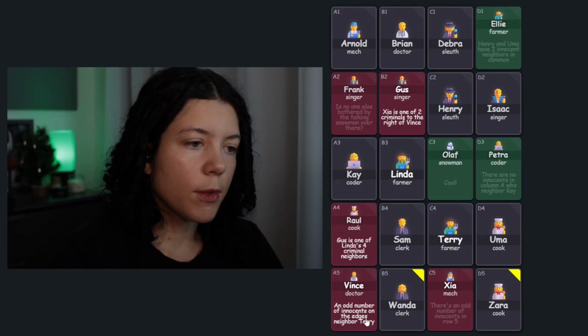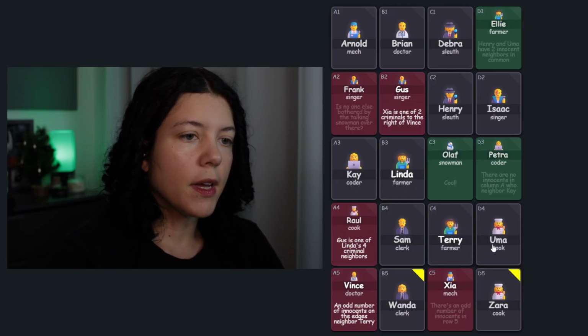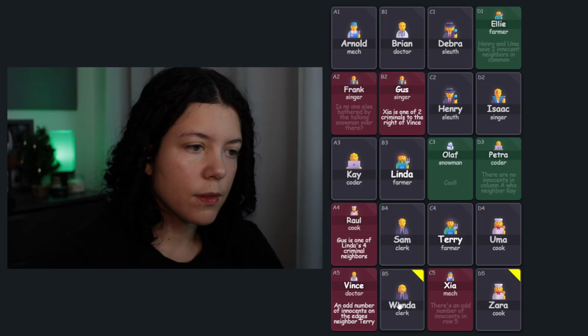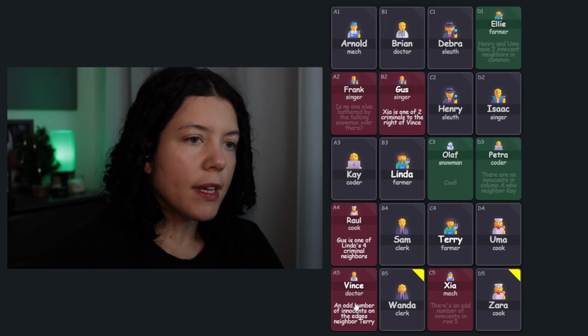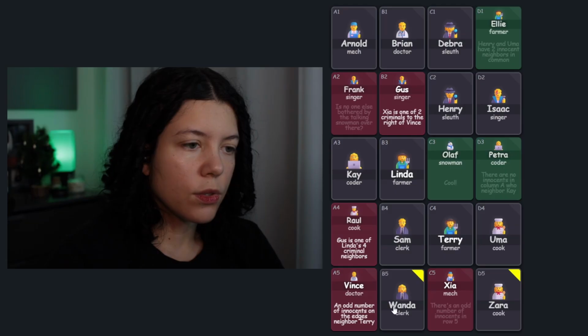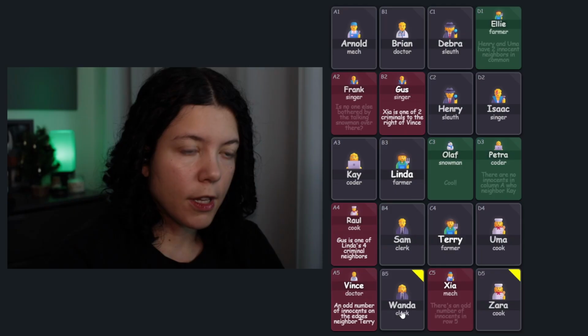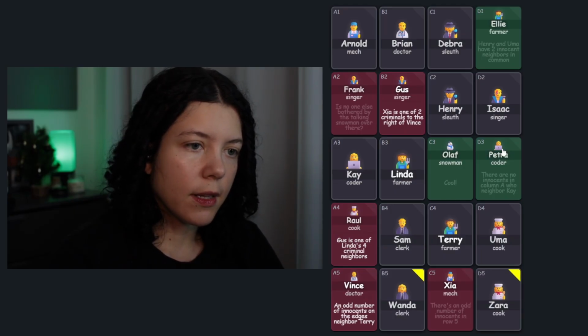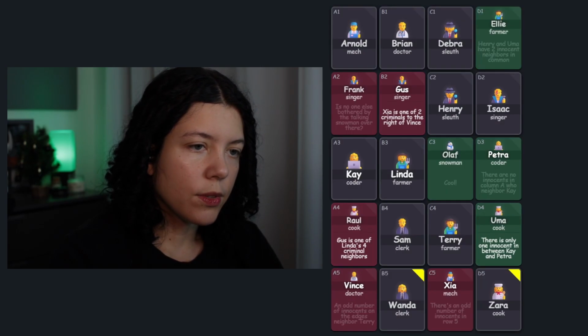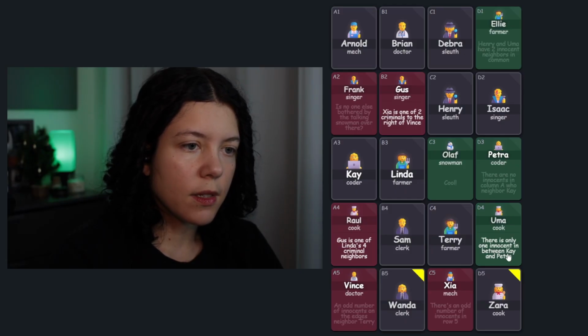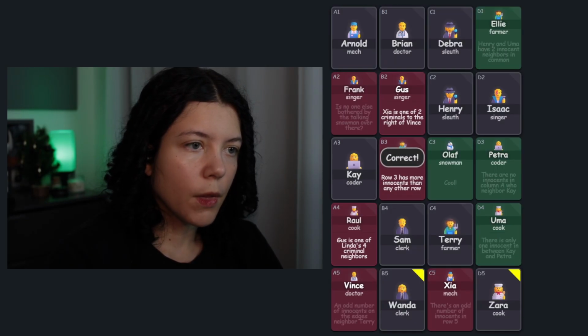Now Vince tells us that an odd number of innocents on the edges neighbor Terry. Terry has 5 people neighboring him on the edges. The clue is talking about innocents. We know there's going to be 1 innocent here who's either going to be Wanda or Zara. The second one is Petra, and that's 2. That's an even number. So we need 1 more innocent, and that person could only be Uma to make the 3rd innocent neighboring Terry on the edges. Nice, and we don't need Vince's clue anymore. Now Uma tells us there's only 1 innocent in between K and Petra. And that innocent is Olaf. So that means that Linda is a criminal. We don't need Uma's clue anymore.